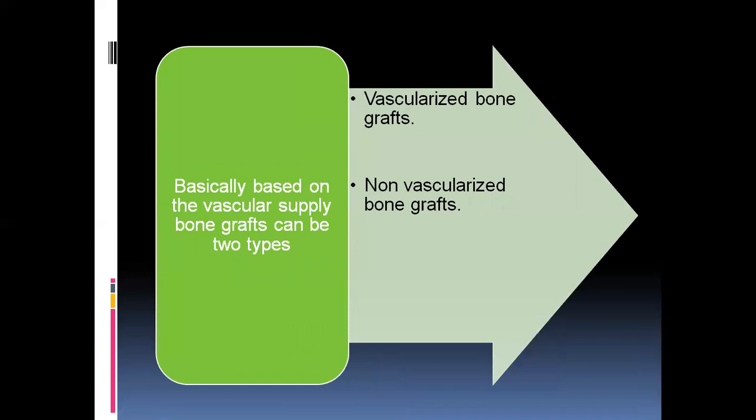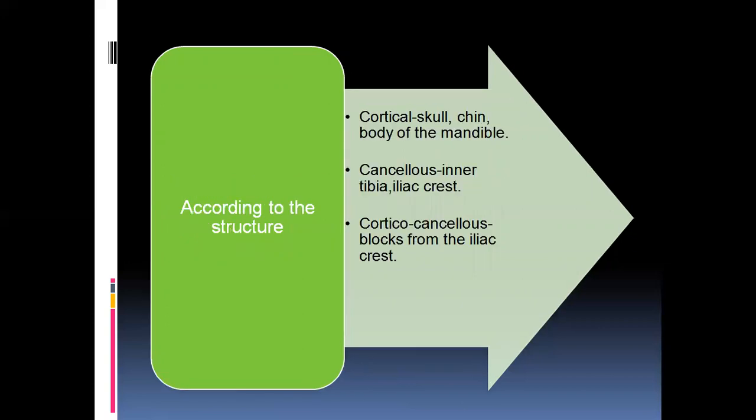Grafts can also be classified based on their vascular supply, that is blood supply: vascularized bone grafts and non-vascularized bone grafts. According to structure, bone grafts can be classified as cortical, cancellous, and corticocancellous blocks. Cortical grafts are derived from areas like the chin, skull, and body of the mandible. Cancellous is from the inner tibia, iliac crest. And corticocancellous are the blocks from the iliac crest.